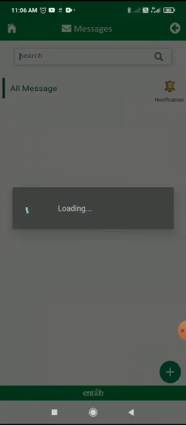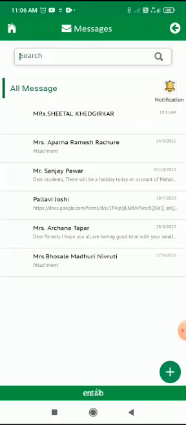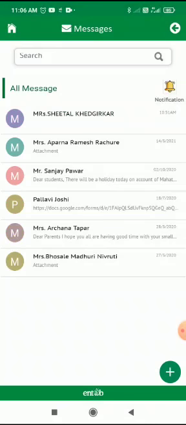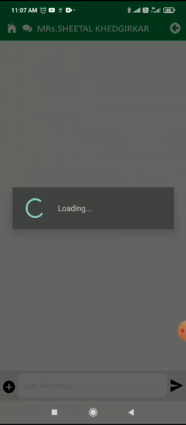Once you go to messages, you will see the names of the teachers who are teaching you. Sheetal Khedgikar miss is teaching you all 4 subjects: English, Maths, EVS 1 and EVS 2. Rachure miss teaches Marathi, and Archana Tapper miss teaches Hindi. Whatever descriptive answers you solve, you have to send that paper to the respective subject teacher only. Suppose you have solved the English paper, then you have to click on Sheetal Khedgikar miss.